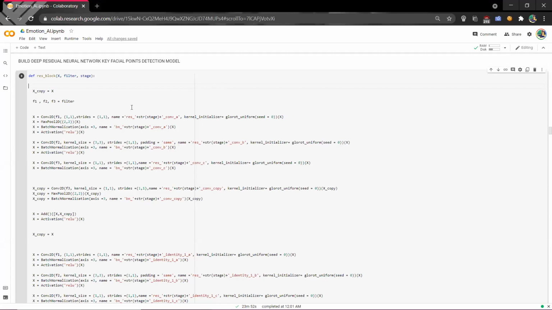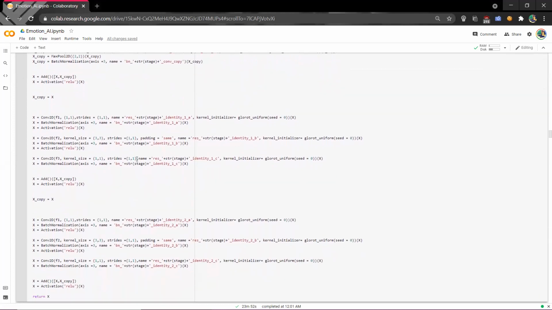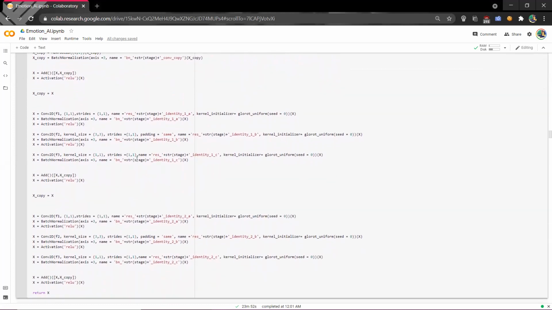The code usually consists of a convolutional block and then the main part of the code, where we initialize the kernel. Then we identify the next layer, which is a block, and we keep on adding it.